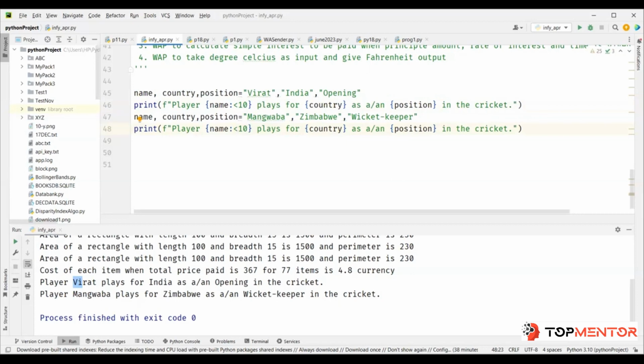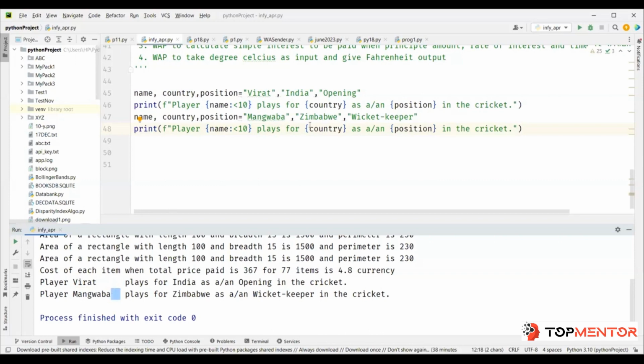When you have an arrow to the left, it means go to the left. So you're saying characters or your spelling, go to the left and leave blanks on the right side. So now when I run it, you see that 10 spaces are reserved for the name. 5 is taken up and the rest 5 is left blank on the right side because we said go left, the text is on the left side. Same way here, 2 spaces are left blank.